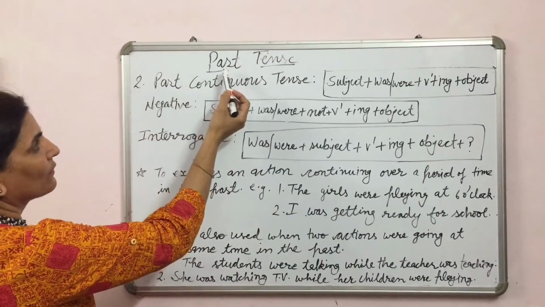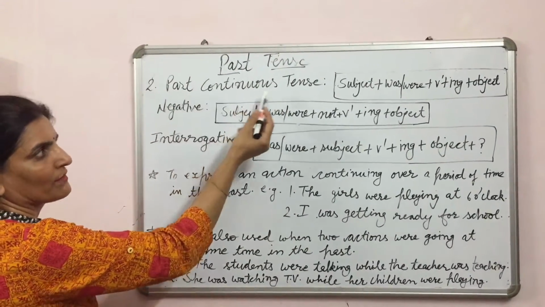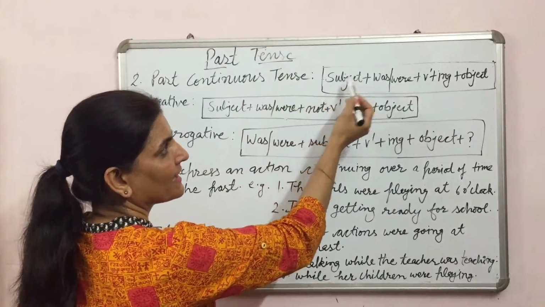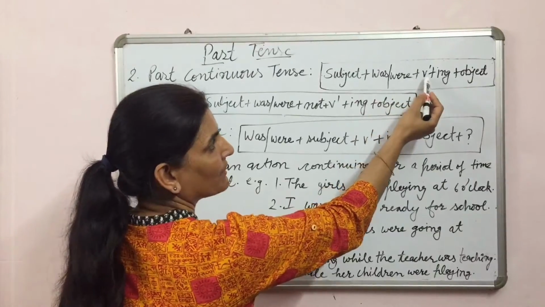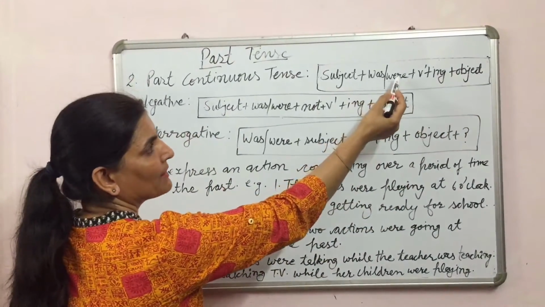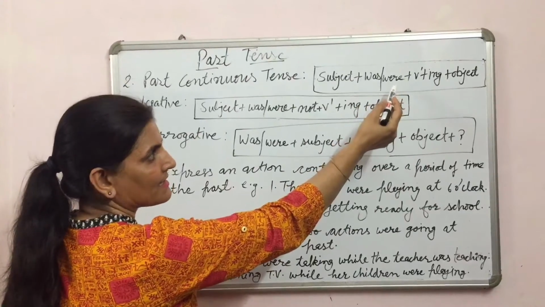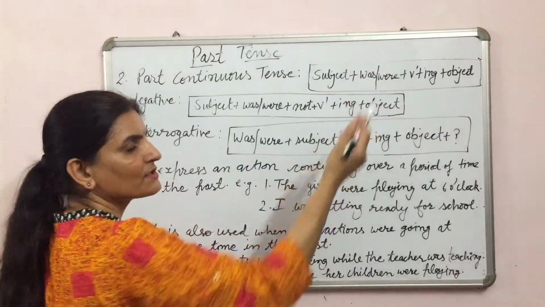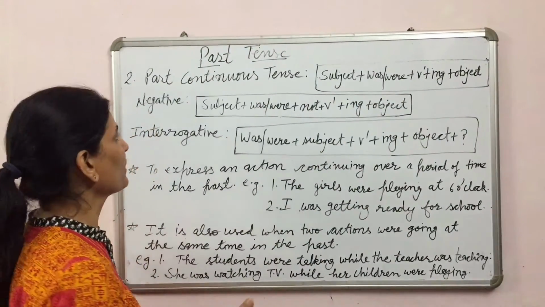The second part of past tense is past continuous tense. The sentence structure for this tense is subject plus was/were plus V1 plus ing plus object. Was, were helping verbs are used in this tense. Was is used with singular noun or pronoun and were is used with plural noun or pronoun.